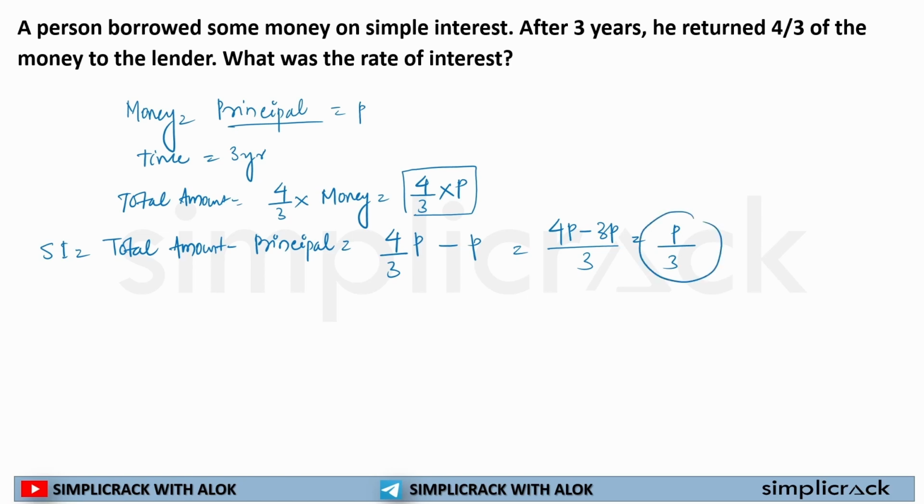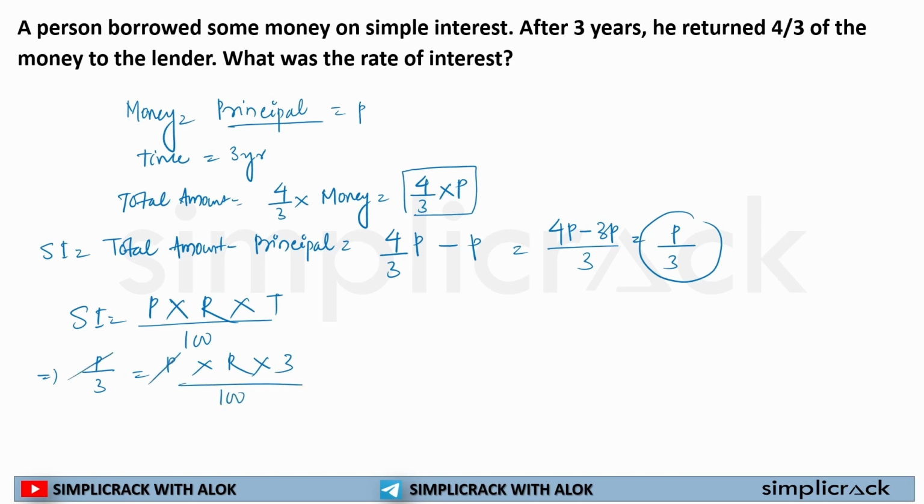Wow, great. So now we will be using the formula. Simple interest is equal to principal multiplied by rate of interest multiplied by time divided by 100. Now here, simple interest is p/3 is equal to principal p as it is, rate of interest is not known, T has been given as 3, divided by 100. Now p will divide p. 100 will cross multiply here, so 100, 3 will cross multiply here. So 3 into 3 is equal to R.